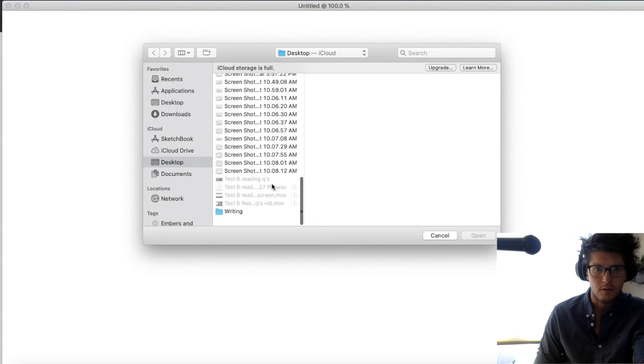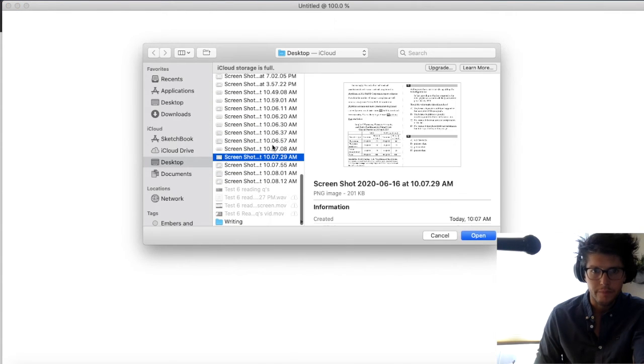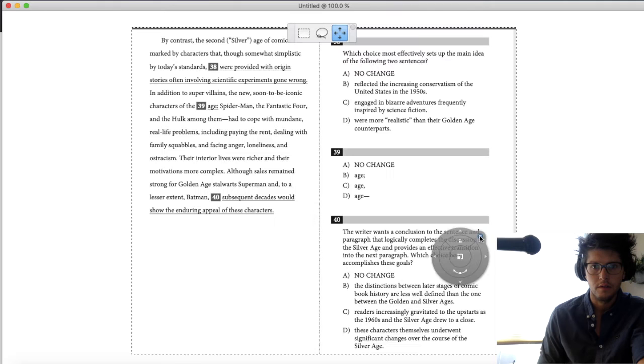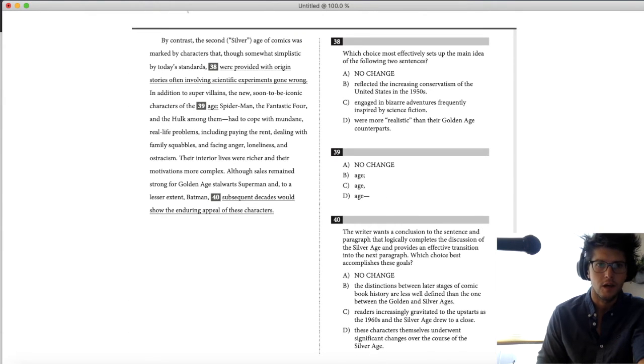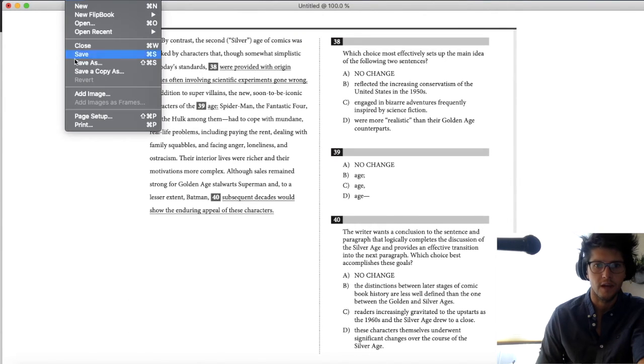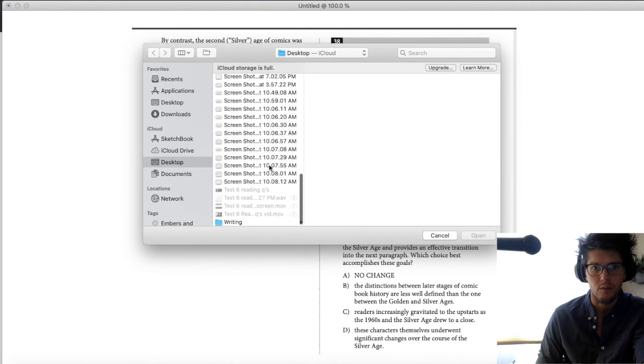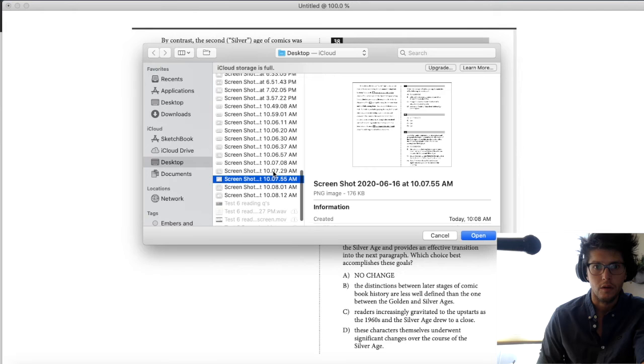And let's find this material. So we have this stuff. And then I'm going to add some stuff, because number 40 asks about the next paragraph, so we can look at that with the other stuff.